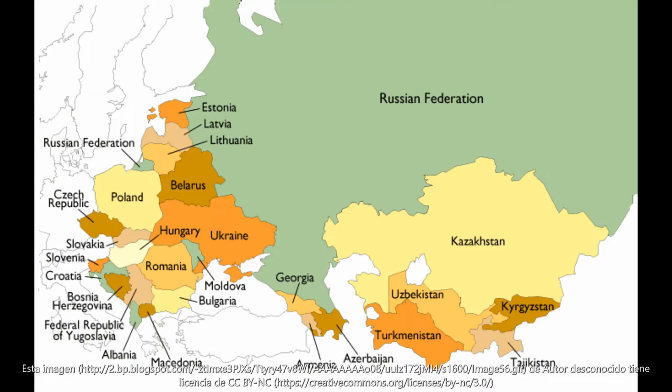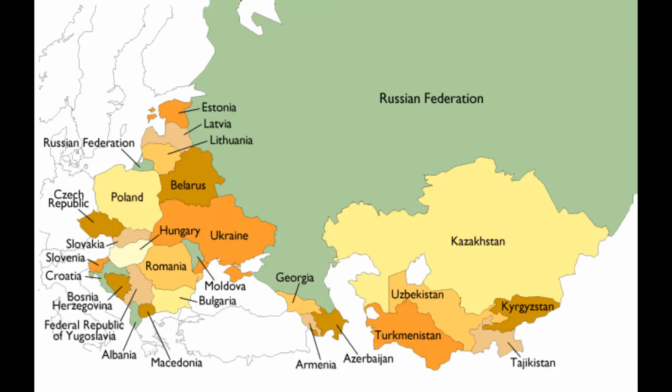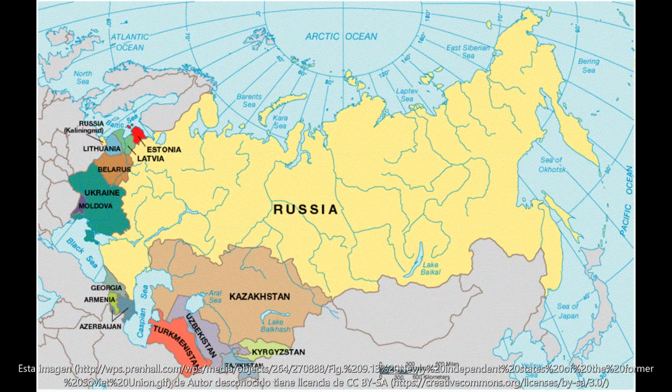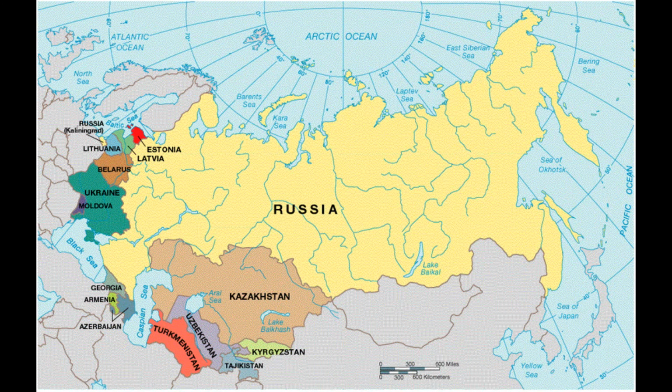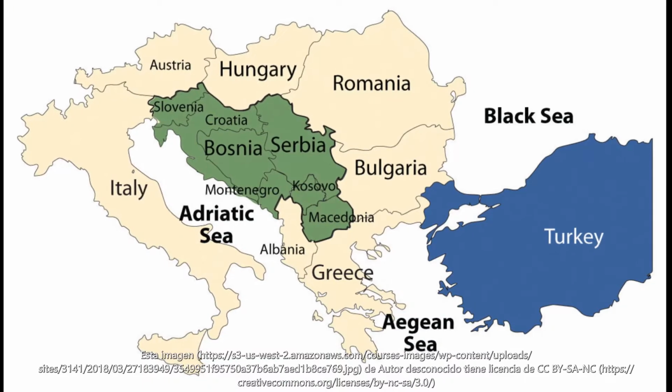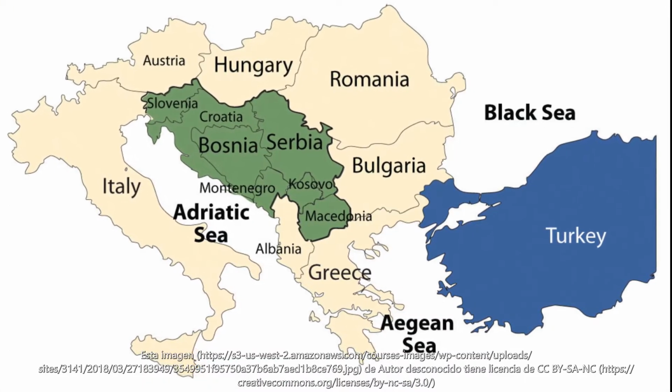Well, this is the acronym for the Union of Soviet Socialist Republics, which was a federal sovereign state in northern Eurasia that existed from 1922 to 1991. It was composed of 11 nations that nowadays are Russia, Ukraine, Georgia, Moldova, Belarus, Armenia, Azerbaijan, Kazakhstan, Uzbekistan, Turkmenistan, Kyrgyzstan, Tajikistan, and the Baltic states, like Estonia, Lithuania, and Latvia.